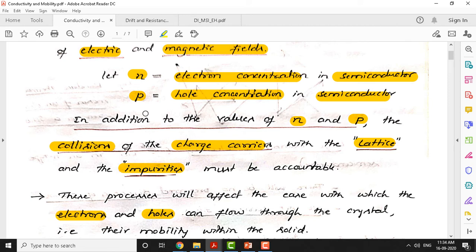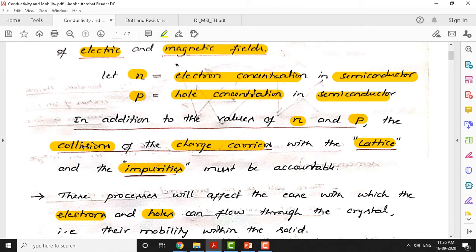What are the other parameters? In addition to the values of electron concentration and hole concentration, electrons and holes undergo several collisions. We will see with reference to what collisions will happen. Collisions of charge carriers mean they hit other silicon atoms.